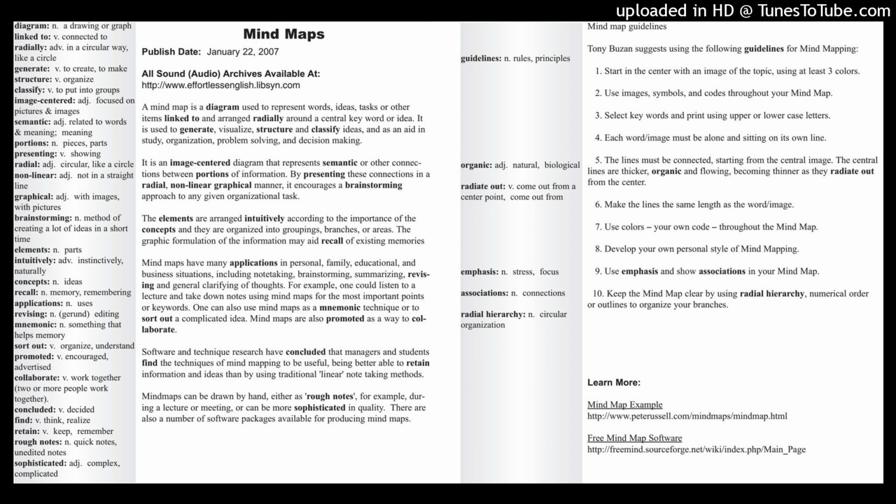All right, we see the phrase rough notes in the next paragraph. Mind maps can be drawn by hand as rough notes, or they could be quite sophisticated. You can use software to do mind maps. Rough notes. Rough, of course, has a meaning, not smooth, but rough also means not planned, not edited.